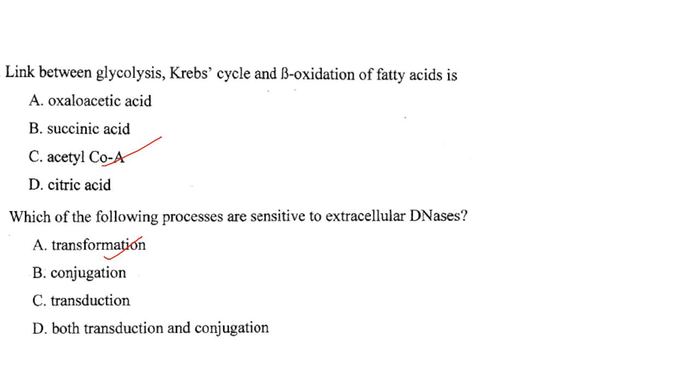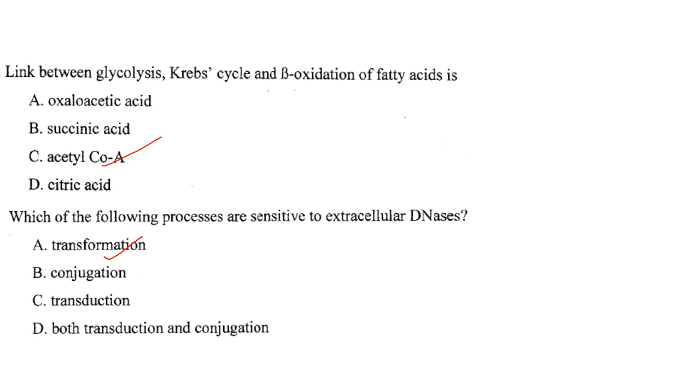So the end product of glycolysis, that is pyruvic acid, is converted to acetyl-CoA by the process of oxidative decarboxylation in the presence of pyruvate dehydrogenase enzyme. And this acetyl-CoA enters the Krebs cycle where it is oxidized to produce energy in the form of ATP. Then beta oxidation of fatty acid also produces acetyl-CoA, which enters the Krebs cycle and produces energy. So acetyl-CoA plays a link between glycolysis, Krebs cycle and beta oxidation of fatty acids.